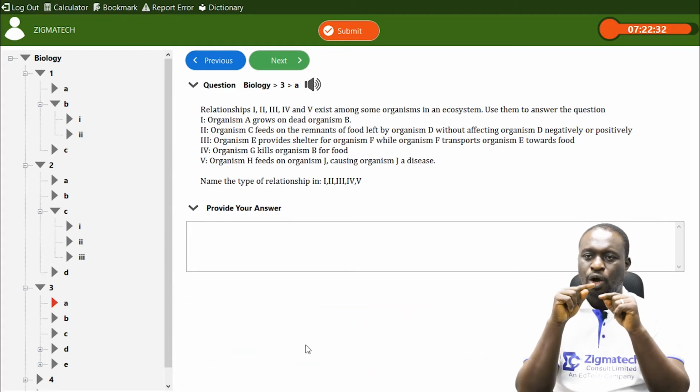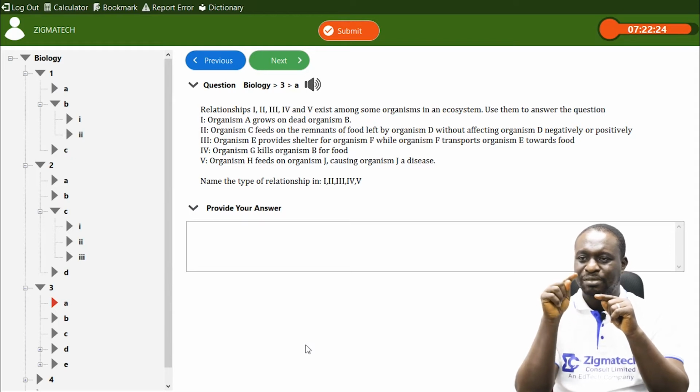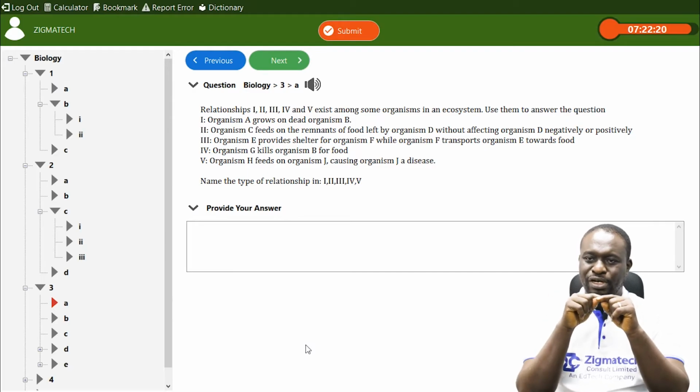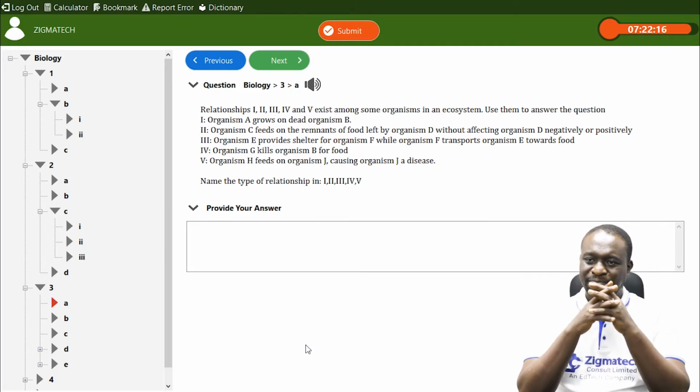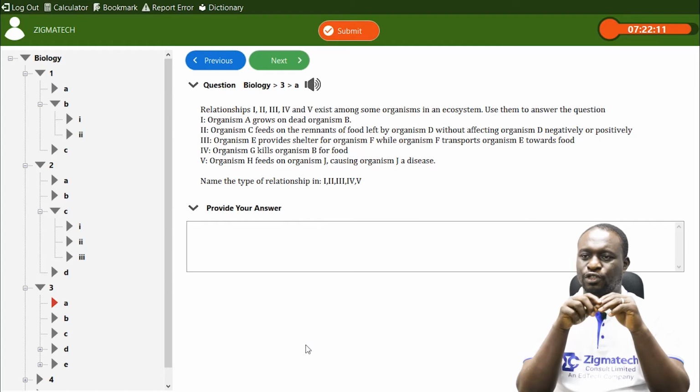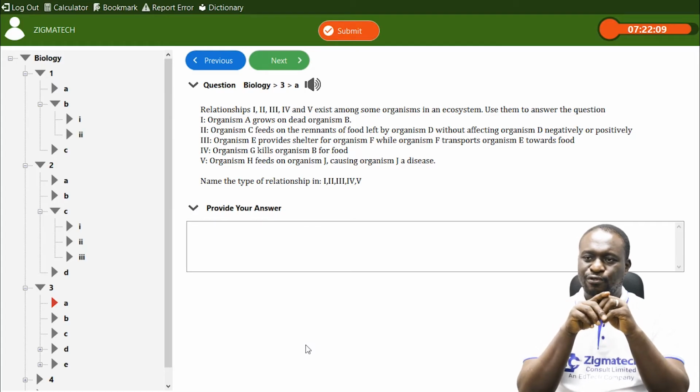Relationship 2 says organism C feeds on the remnants of food left by organism D without affecting organism D negatively or positively. Relationship 3 says organism E provides shelter for organism F, while organism F transports organism E towards food.